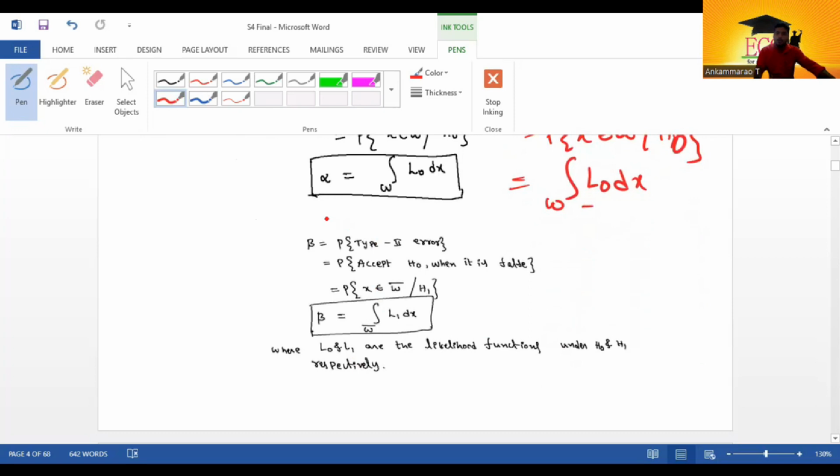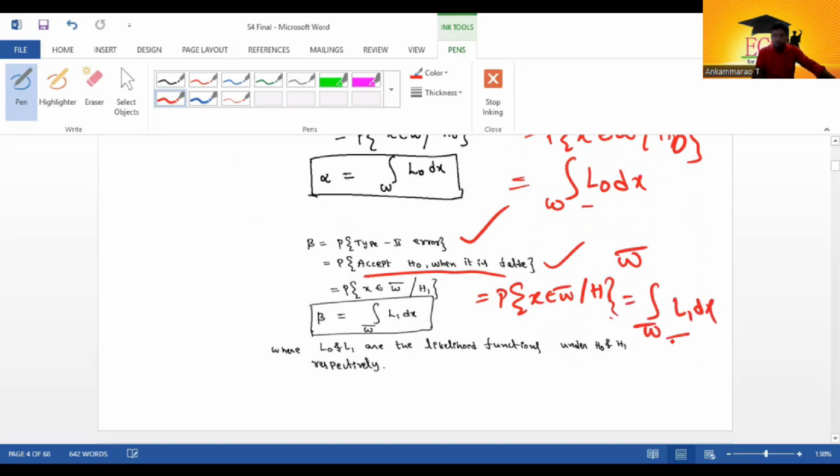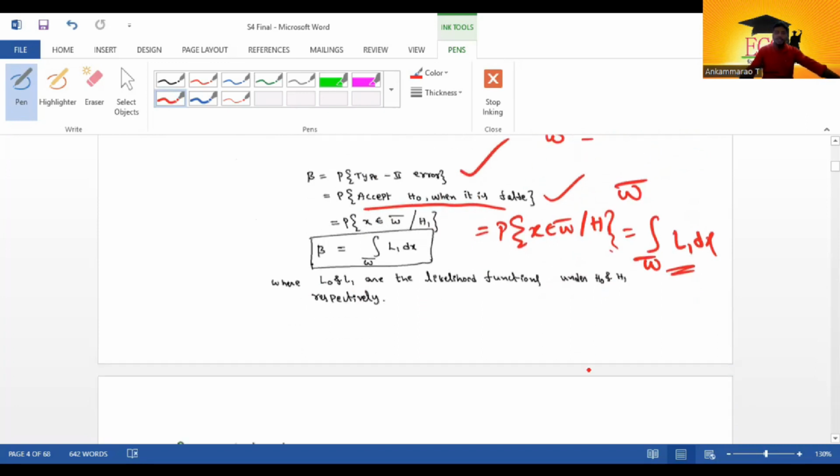Next, taking the beta. The beta is the probability of type 2 error, the probability of accepting H naught when it is false. The accept region is denoted W bar. So the probability of X belongs to W bar given H1 is equal to the integral over W bar of L1 dx, where L1 is the likelihood function under the alternative hypothesis. So here, L0 and L1 are the likelihood functions under H0 and H1 respectively.